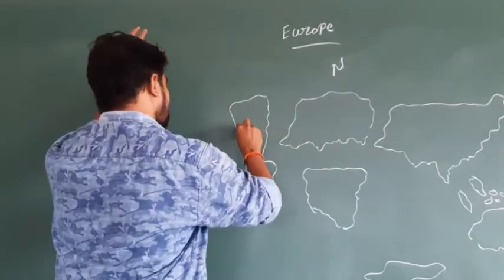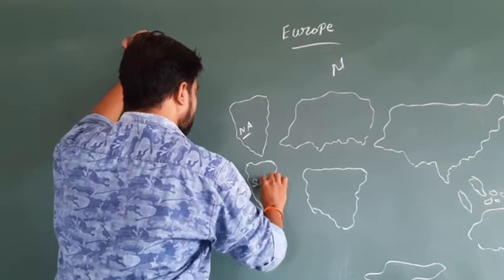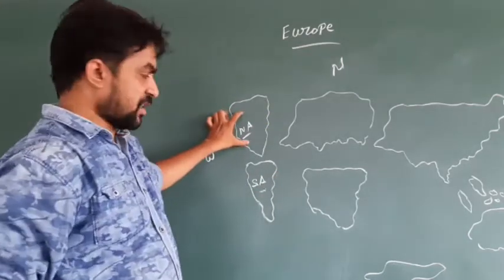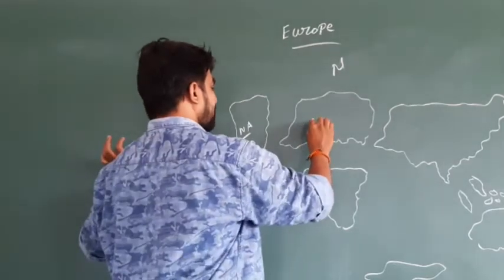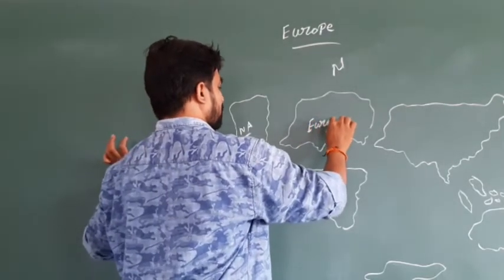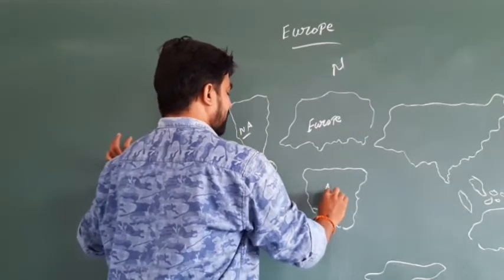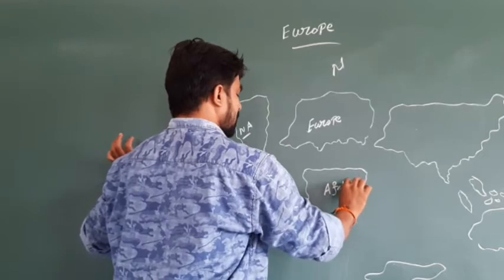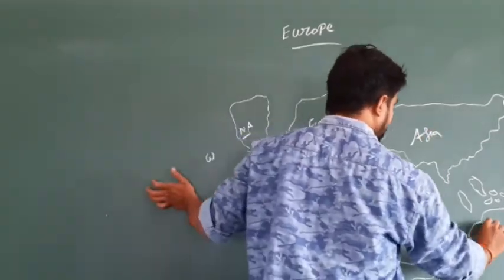First, on the western side, we have the continent called North America. Below it we have South America, and here this is Europe. This one is Africa, and this one is the biggest continent, Asia, where we are living.